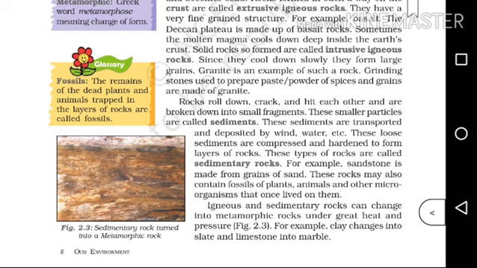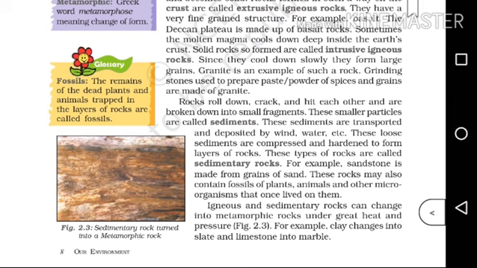Okay. Then these sediments are transported and deposited by the means of wind, water, etc. These sediments will then compress and harden to form layers of rocks. These types of rocks are called sedimentary rock. So here comes another question. What do you mean by sedimentary rock? The answer is, the loose sediments are compressed and hardened to form layers of rocks. These types of rocks are called sedimentary rocks.